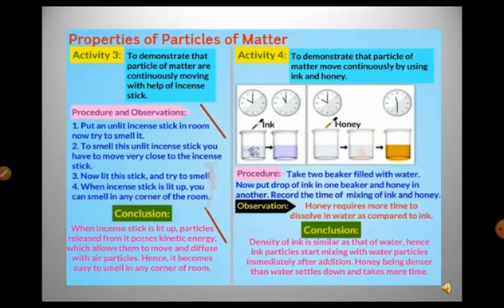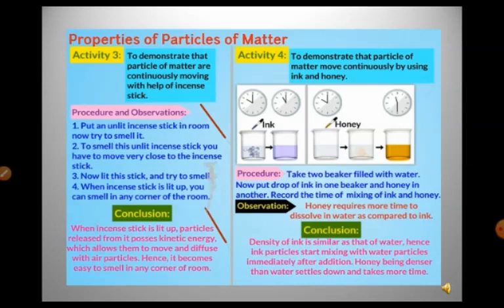So we see that two different states of matter intermix with each other, and this process is called diffusion. The particles of the incense stick move and diffuse with air particles, hence it becomes easy to smell in any corner of the room.